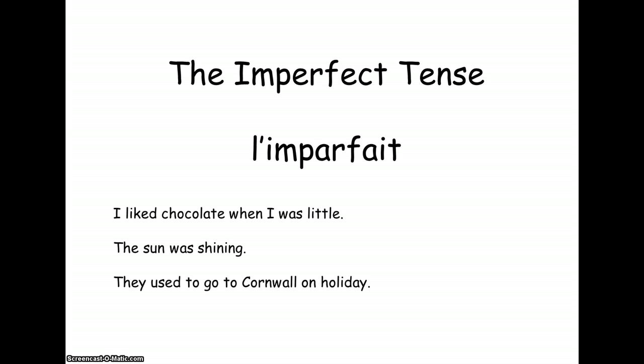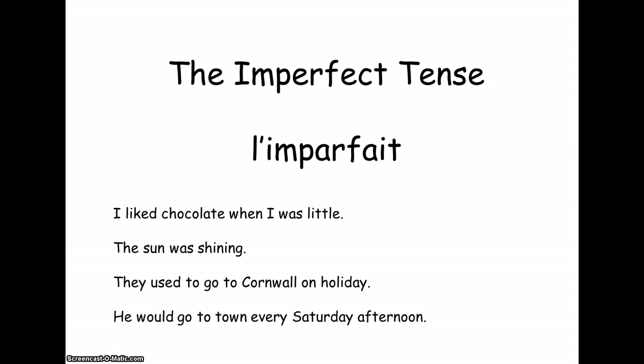They used to go to Cornwall on holiday. Again, is a different type of verb in English. They used to go. And whenever you see "used to", you should start to think that you're in the imperfect tense. Because as well as describing something that extends over a period of time, the imperfect tense can be used to explain something that happened regularly in the past. And that's the case with this example.